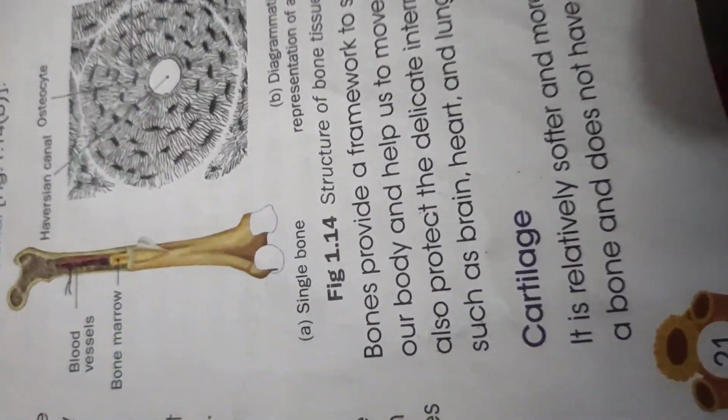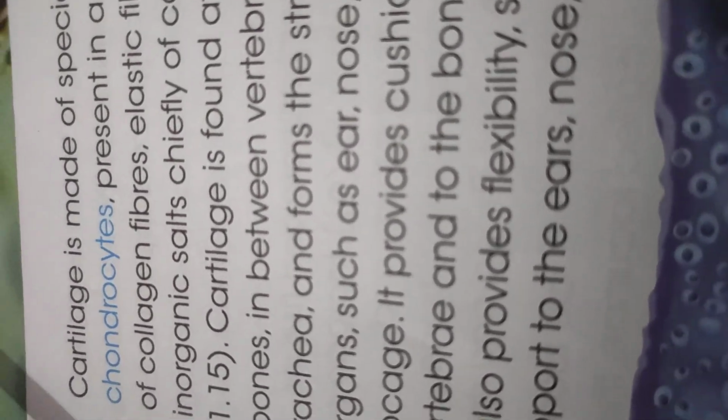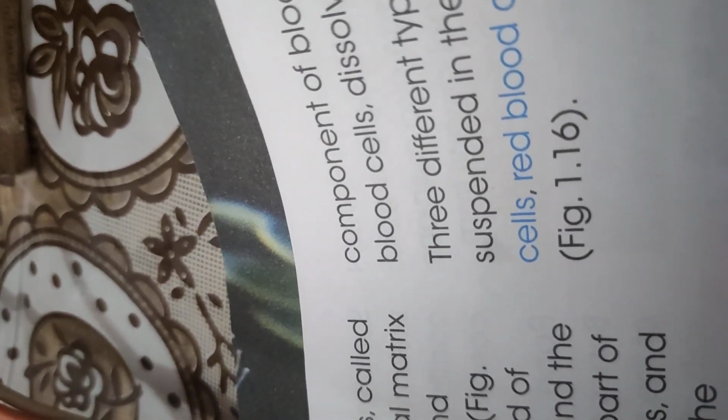Now another category of supportive connective tissue is the cartilage. Cartilage is softer and more flexible than bone. And the most important thing, it does not have blood supply. Bones have blood vessels, but cartilage does not have any blood supply. And as the bone cells are known as osteocytes, in the same way the cartilage cells are known as chondrocytes, and they are present in the matrix that is made up of collagen fiber, elastic fiber, and inorganic salts like calcium.